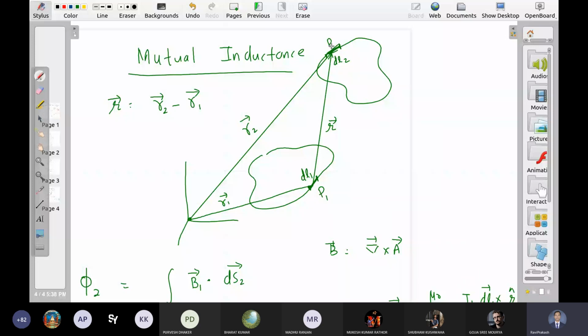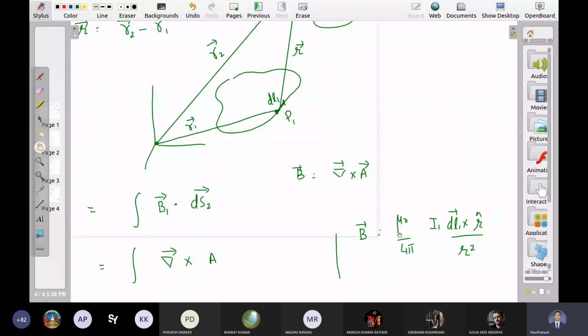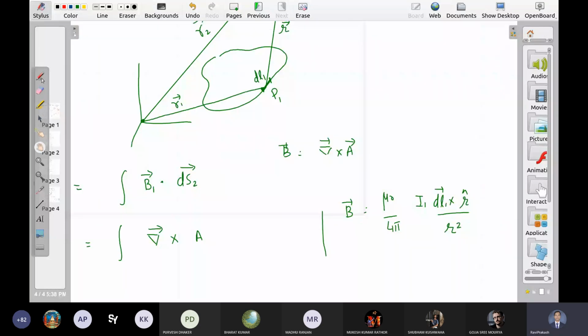It is this much, right? And mu naught upon 4 pi I1 dl1 cross (R1 minus R2) upon mod (R1 minus R2) cubed, right? So this is the magnetic field. I just write it for completeness. I am not going to use it. इसमें use नहीं करने जा रहा.